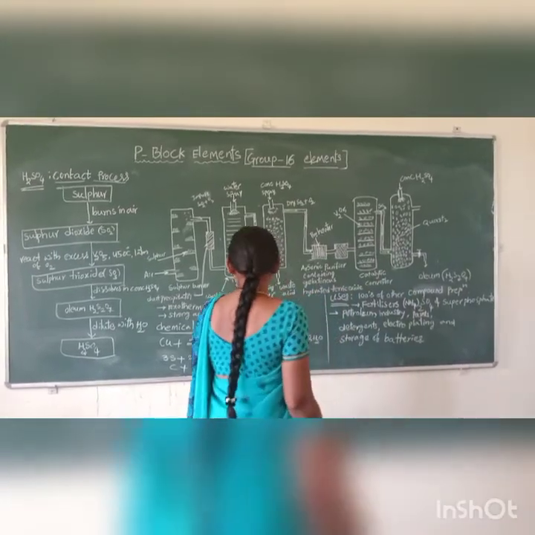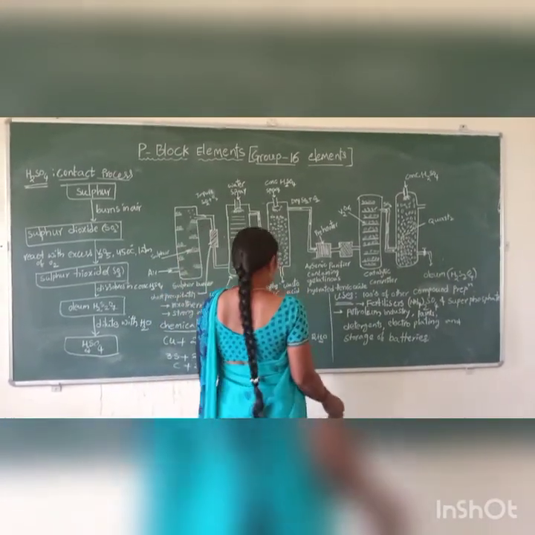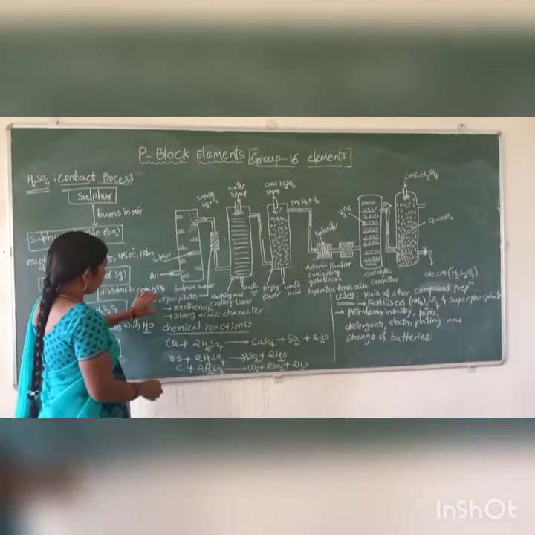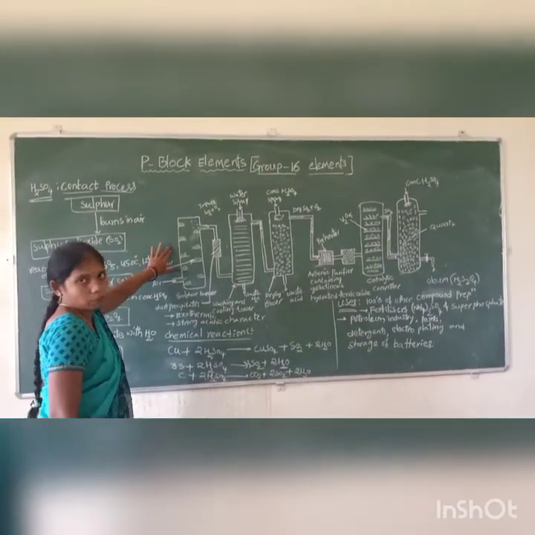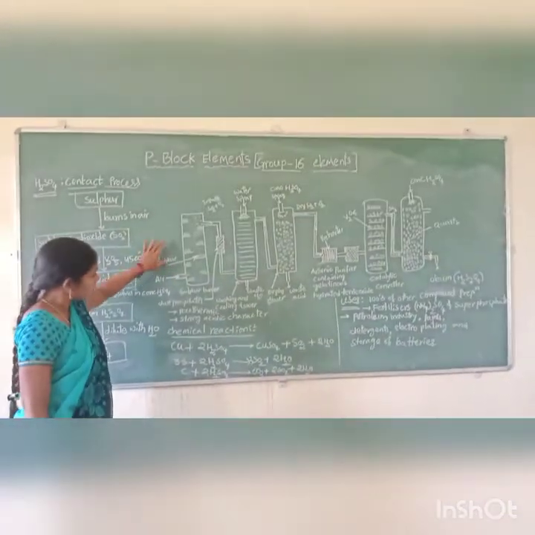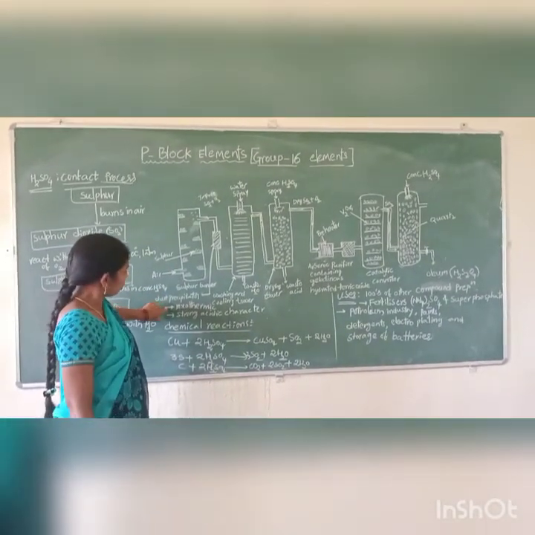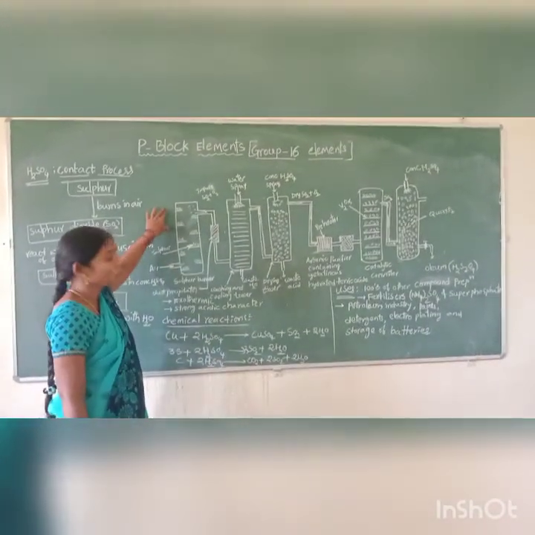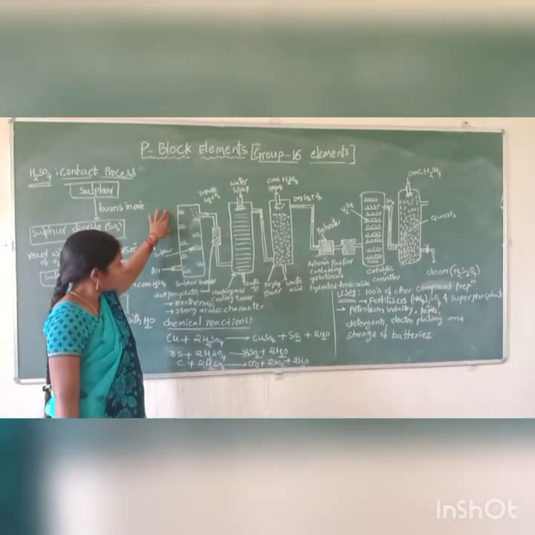Some chemical reactions are there. This is an exothermic process. Sulfuric acid, H2SO4, has strong acidic character and is also called the king of chemicals.